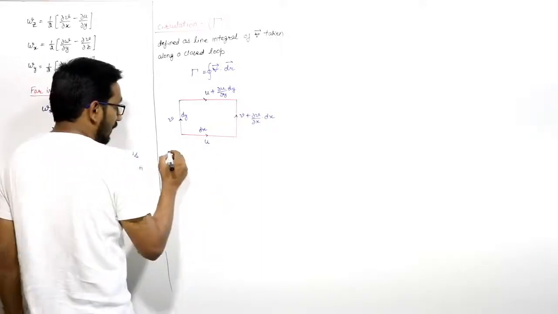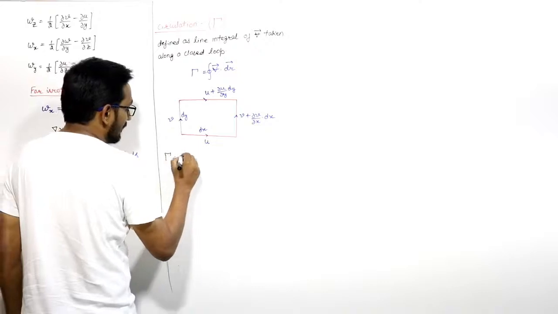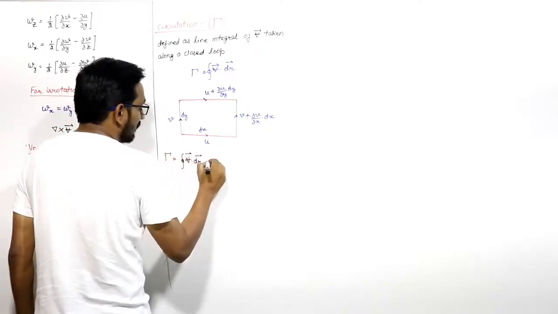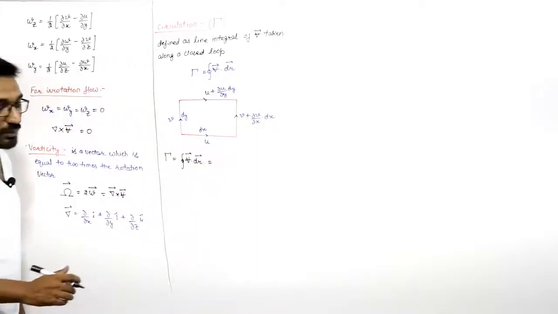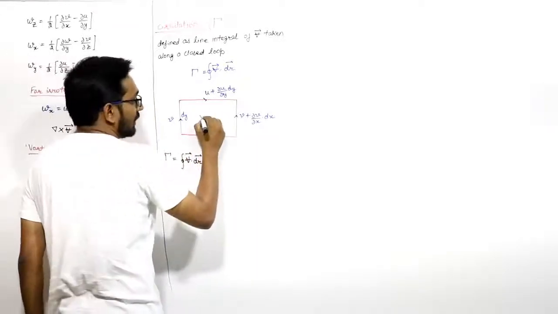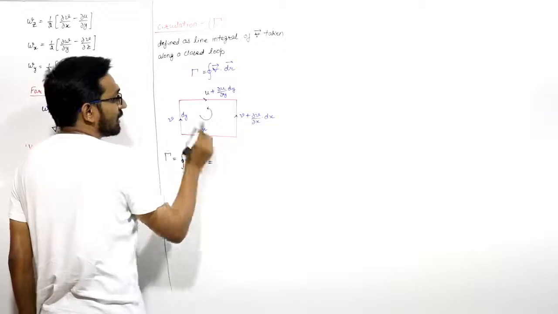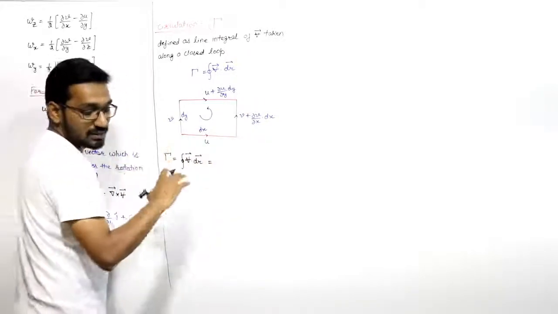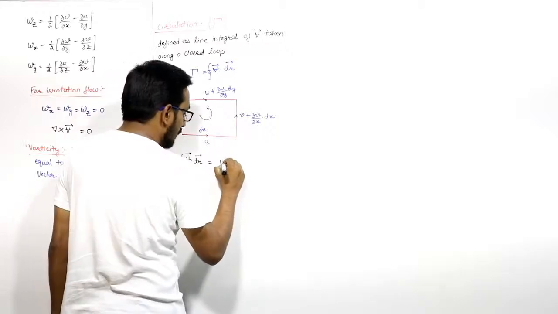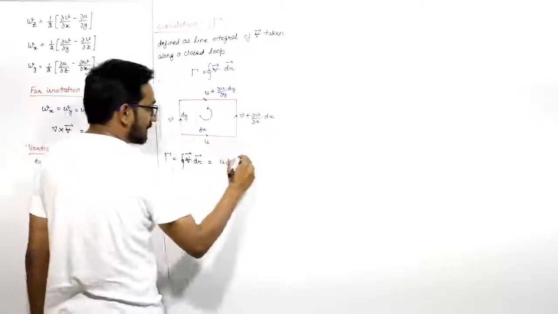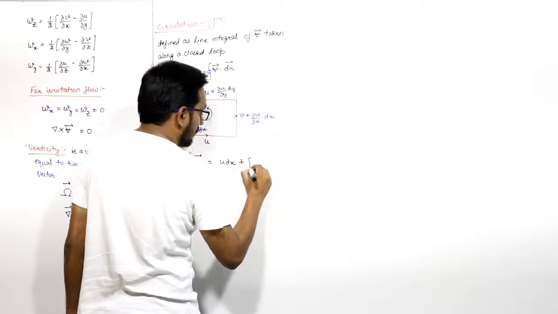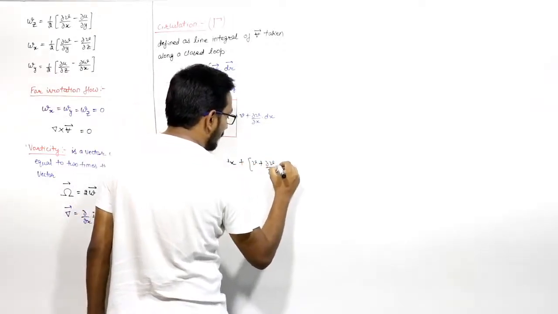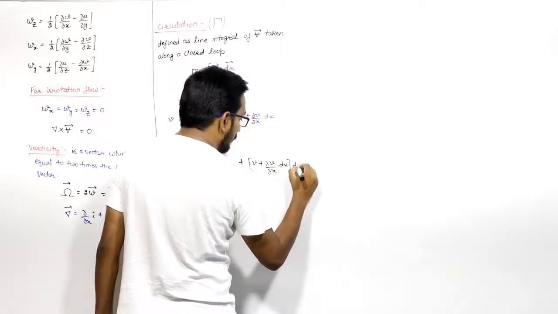So if you want to find the circulation, that is the line integral of velocity vector with dr, if we go in the clockwise direction, then you have to integrate it one by one. First of all this one, then this, then this, then this. So it will be equal to u into dx plus nu plus del nu by del x into dx into dy.